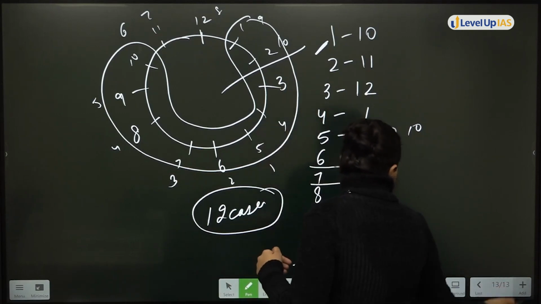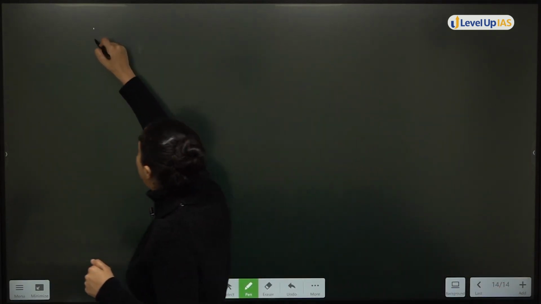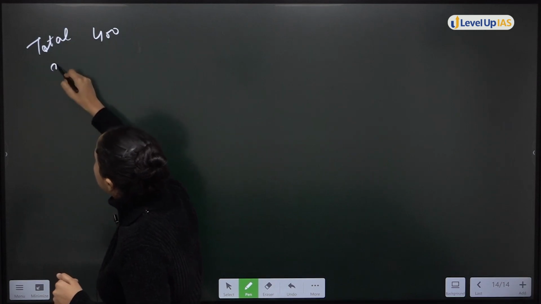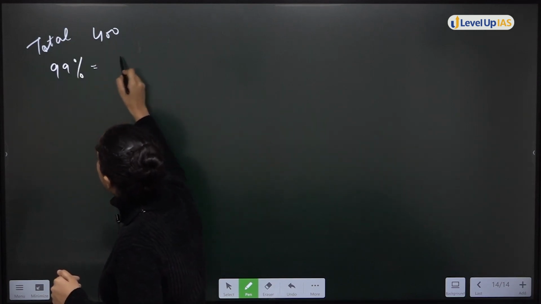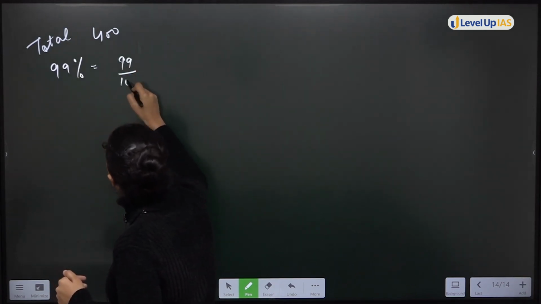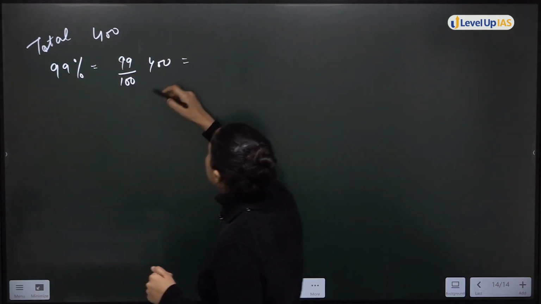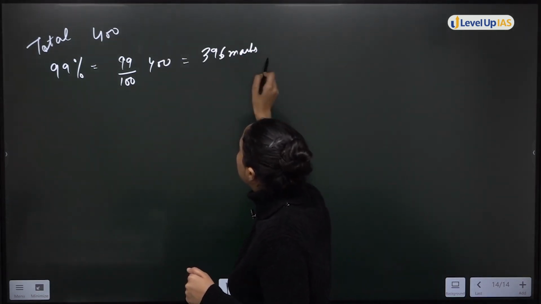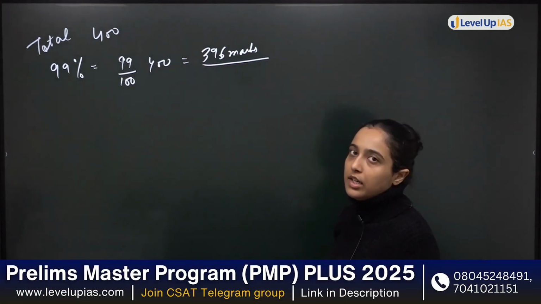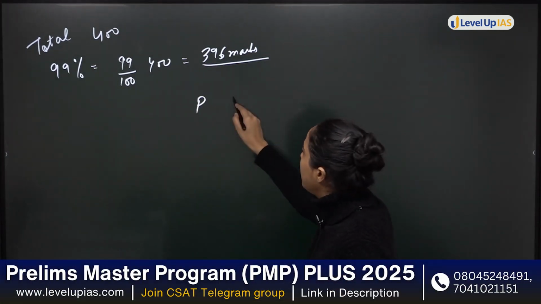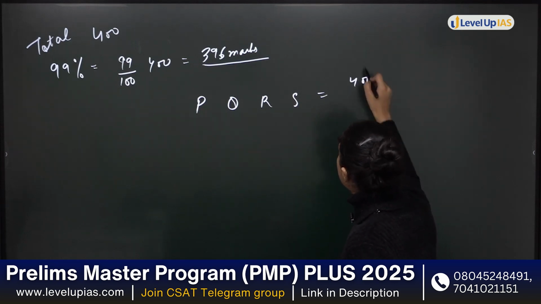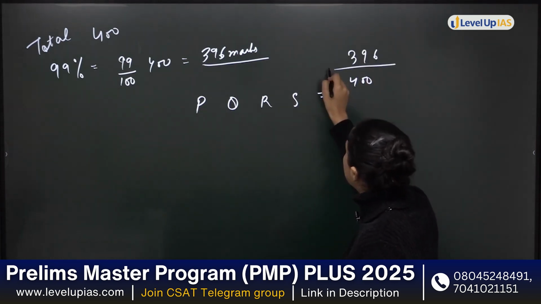So, let's say I have this exam of total 400 marks. I am getting 99%. That means I am getting 99 by 100 of 400. So, I am getting 396 marks. Okay, if 396 marks are coming, PQRS, total is 400, you are getting 396.